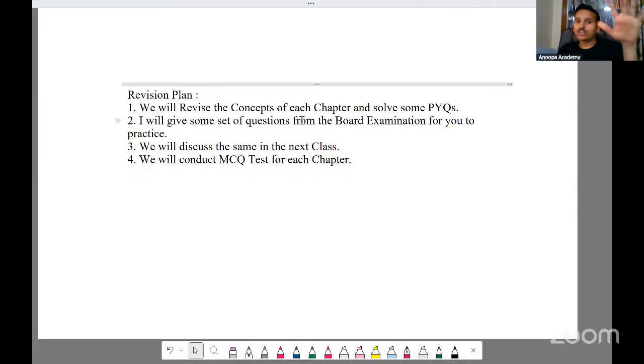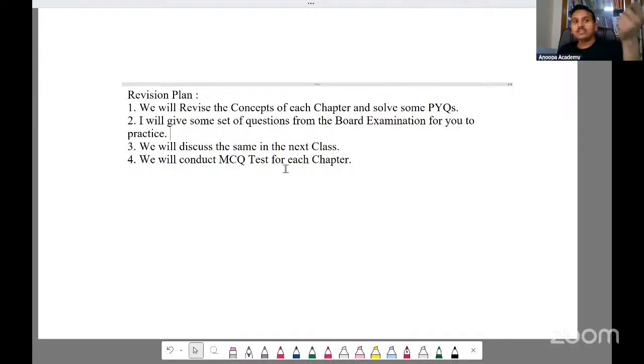Then I'll give some set of questions from the board examination. It can be previous year, it can be sample papers, it can be compartment papers. So I'll give you questions from that for you to practice. You have to practice those questions and submit in the Google Classroom. And then we will discuss those questions in the next class. Next class in the sense, for example, if I give it today, the next class for maths is on Friday, right? We'll discuss on Friday. So it will be like that. You cannot take your own time now. You have to complete before the next class.